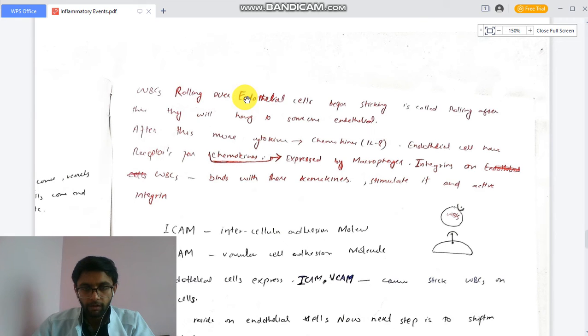WBCs roll over the endothelial cells. I think you are understanding how the WBCs stick to endothelial cells, because they roll over the endothelial cells and become sticking. This is called rolling. After this, they will hang on to some endothelial cells. After this, more cytokines and chemokines.